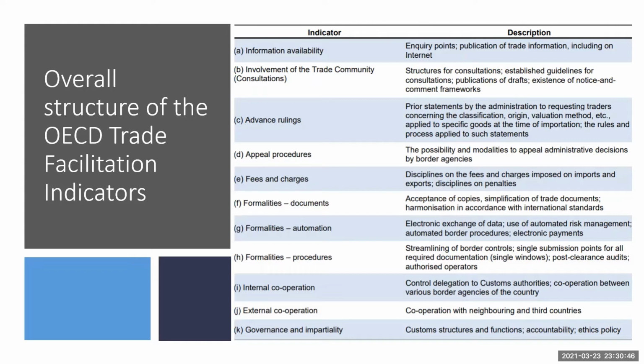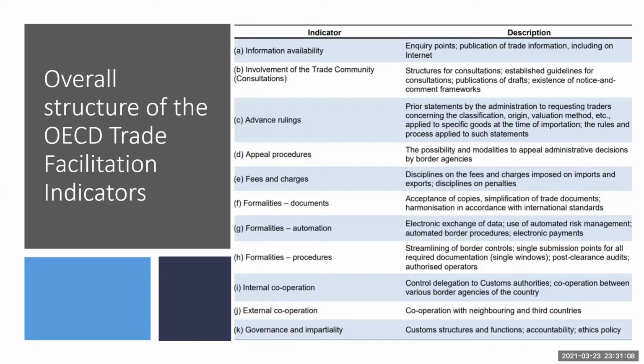When we are talking about information availability, it essentially refers to inquiry points and publication of trade information, including the information available on the internet. Second is involvement of the trade community: structures for consultation, established guidelines for consultation, publication of drafts, existence of notice, and a common framework.